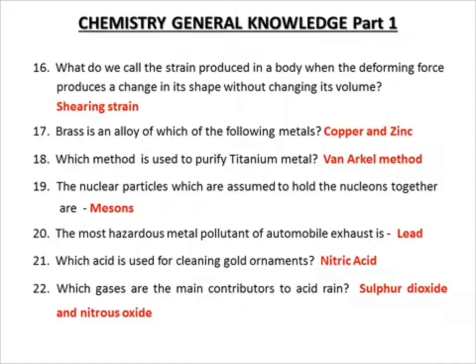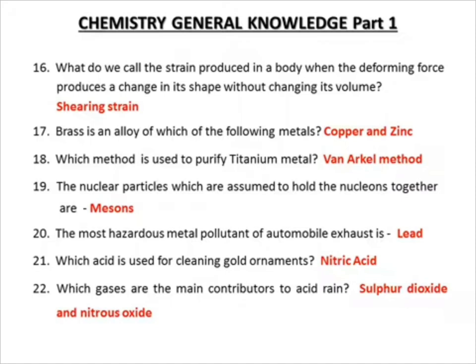Brass is an alloy of which of the following metals? Copper and zinc. Which method is used for producing titanium metal? Van Arkel method. 19. The nuclear particles which hold the nucleus together are mesons. 20. The most hazardous metal from automobile exhaust is lead.